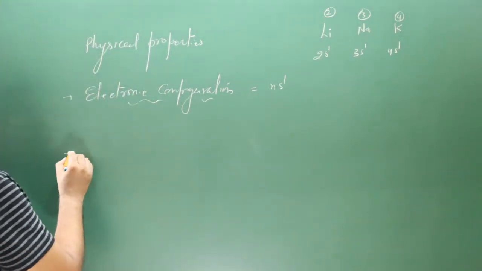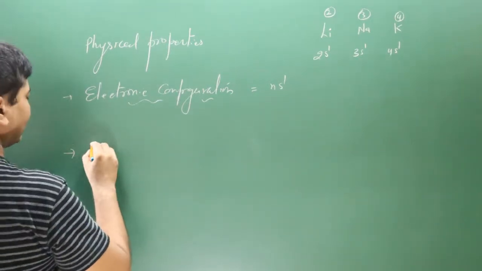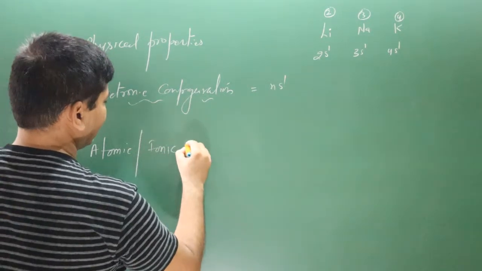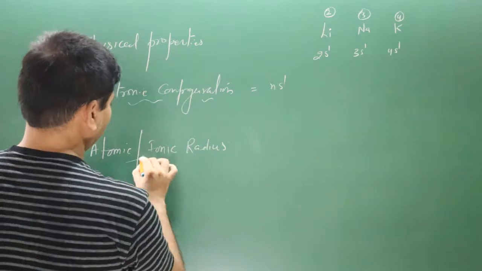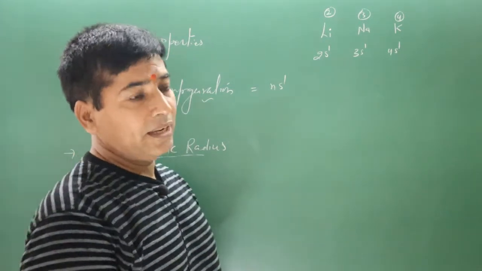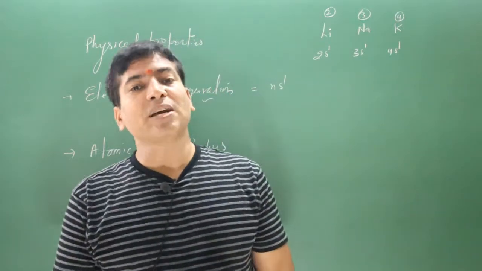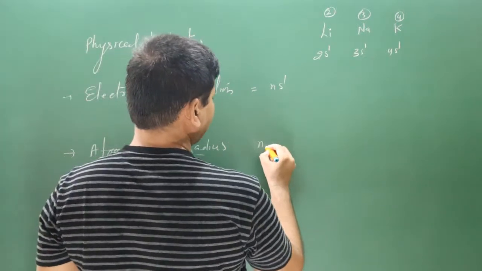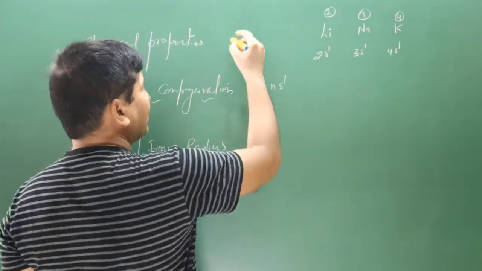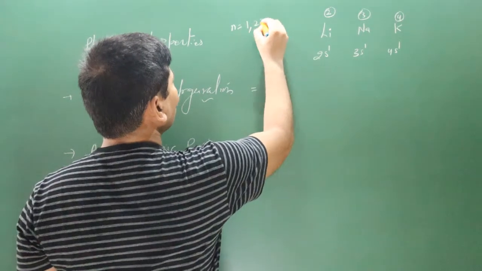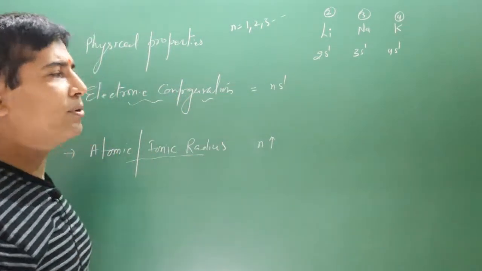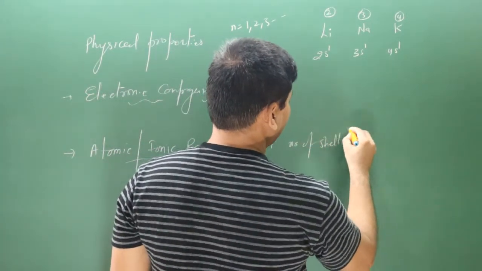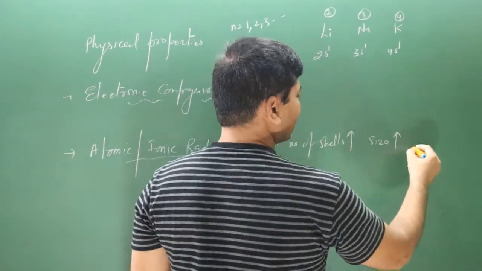Now we move on to atomic as well as ionic radius. Next physical property we have is atomic and ionic radius. Very simple concept. As we have learned in classification of periodic table, as n value increases, meaning number of shells increases, size increases and radius also increases. Let me write this statement. As n value, the principal quantum number value, increases. Always keep in mind n value starts from 1, 2, 3, 4 and so on. n value can never be 0. As n value increases, number of shells increase, size increases, and then radius also increases.